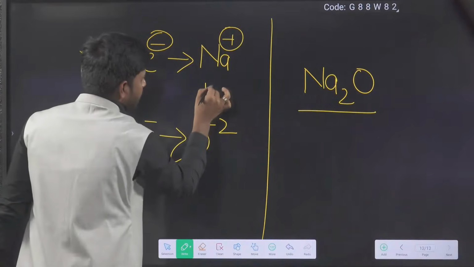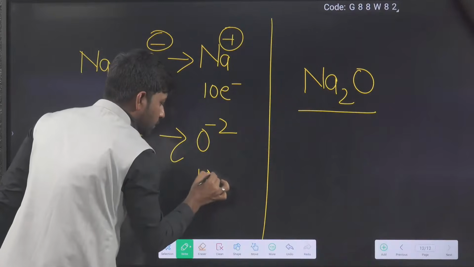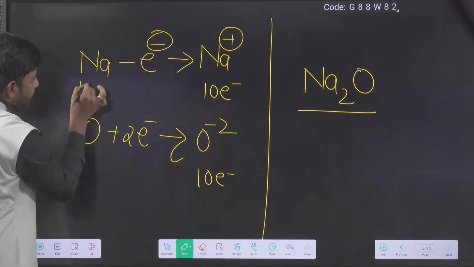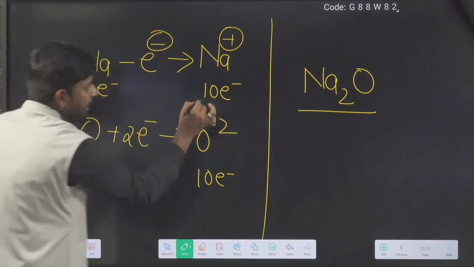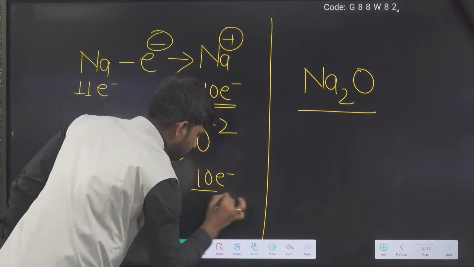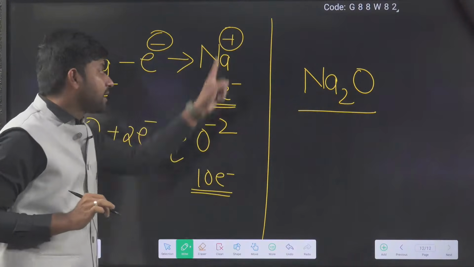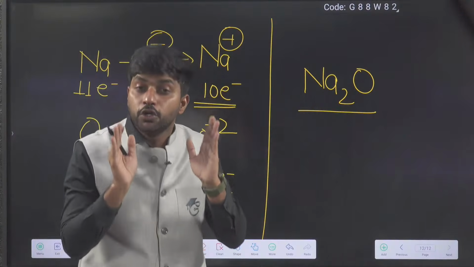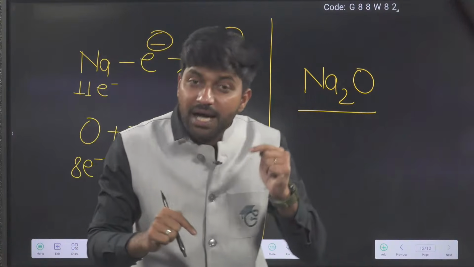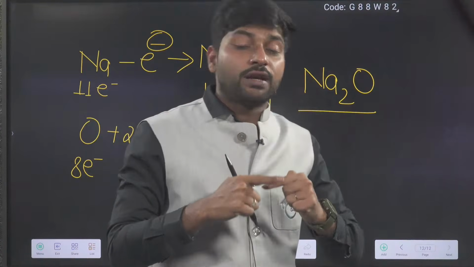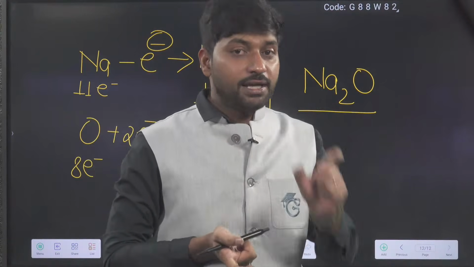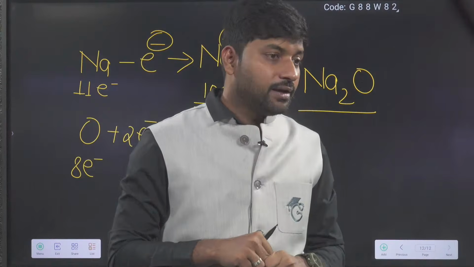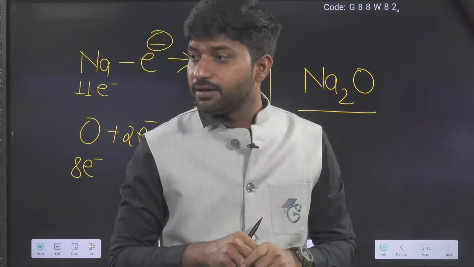Now it has a total of 10 electrons, and this one also has 10 electrons. Earlier one had 11 electrons and the other had 8. But right now both have the same number of electrons as neon. But are they stable? No. But if they neutralize each other, they can make a stable structure.